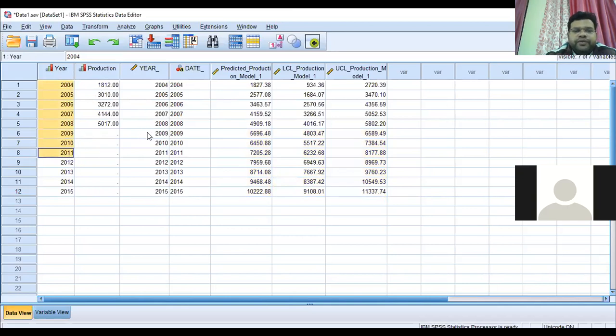So this is the way many statisticians will show the forecasted values for the upcoming 2 or 3 months of confirmed cases. So this is time series analysis and forecasting, and this is the way you can make the forecasting.